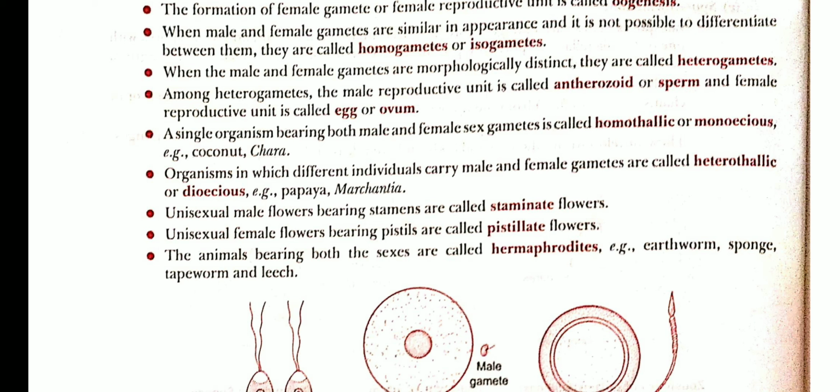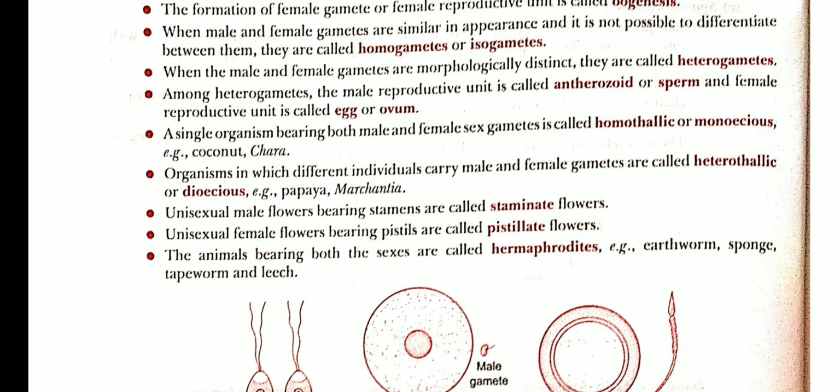So in some organisms, a single parent might have both male and female sex organs, and this condition is called monoecious, which is common in case of coconut and chara. And many organisms have the male and female gametes in different bodies, meaning male gametes in the male body and female gametes in the female organism's body, and it is common in case of papaya and marchantia in plants.